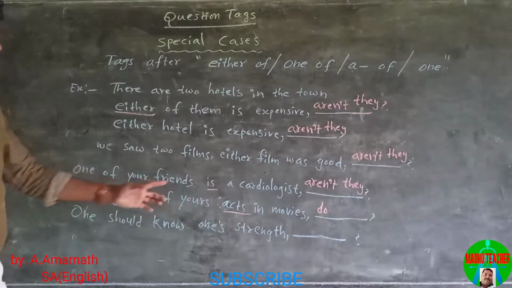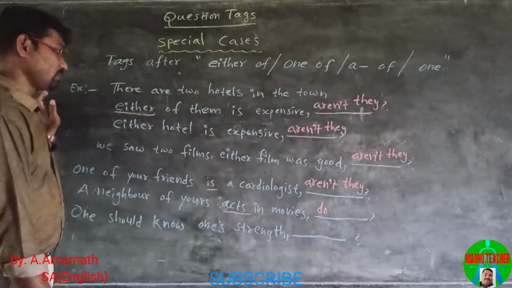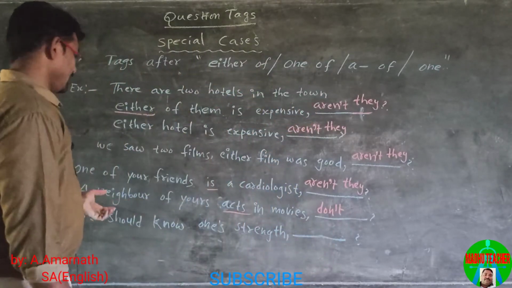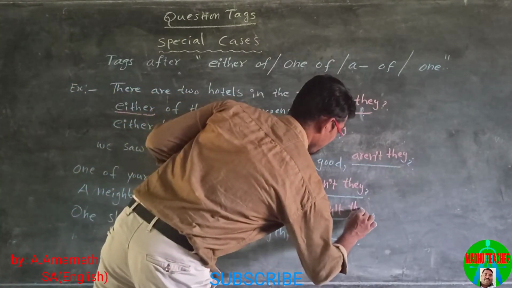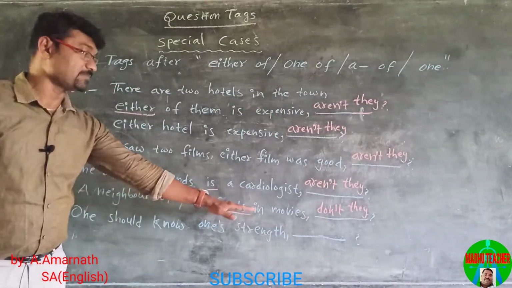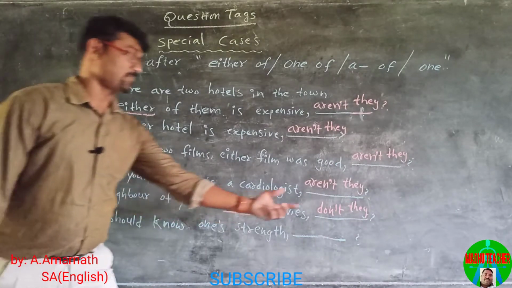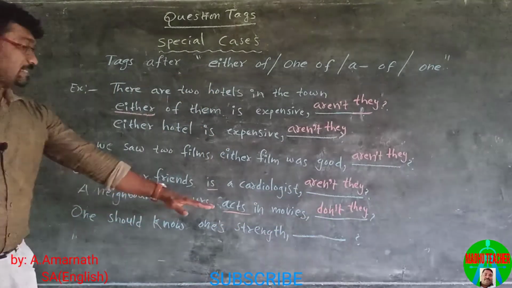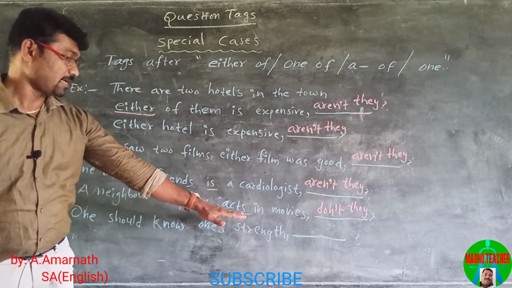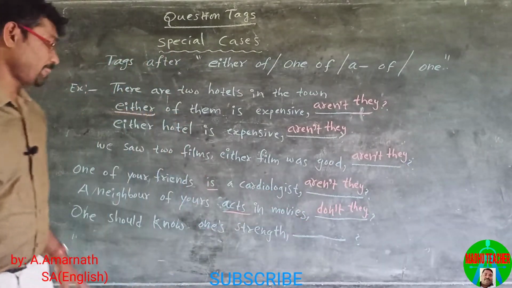The statement is in positive, so we use the negative tag don't and the pronoun they. A neighbor of yours refers to plural, so we use a plural pronoun. The main verb is in third person singular, so we use don't they.